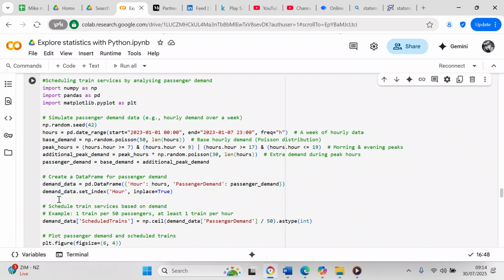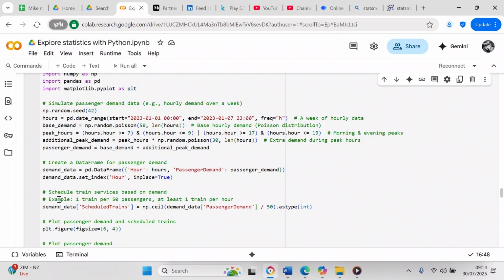Now we're going to schedule the train services based on demand. So demand_data, square bracket, 'scheduled_trains' equals np.ceil, brackets, demand_data, square brackets, 'passenger_demand', divided by 50, brackets, dot astype int.